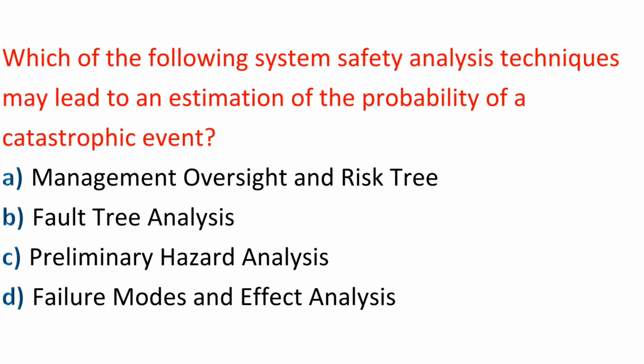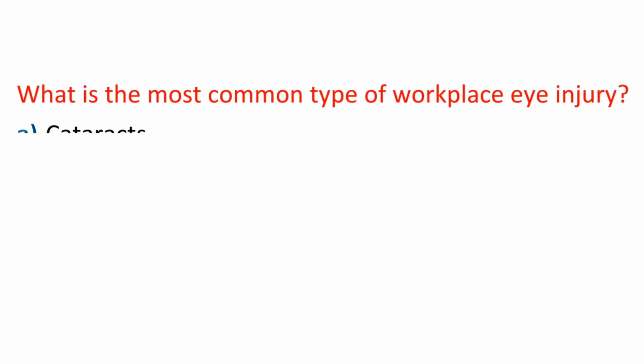Question: which of the following system safety analysis techniques may lead to an estimation of the probability of a catastrophic event? A. Management oversight and risk tree. B. Fault tree analysis. C. Preliminary hazard analysis. D. Failure modes and effect analysis. Answer: B. Fault tree analysis.